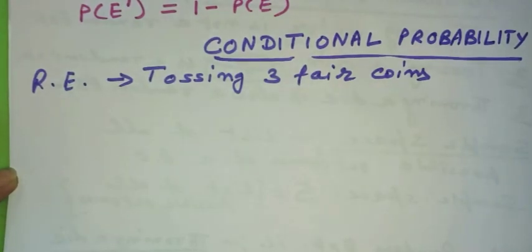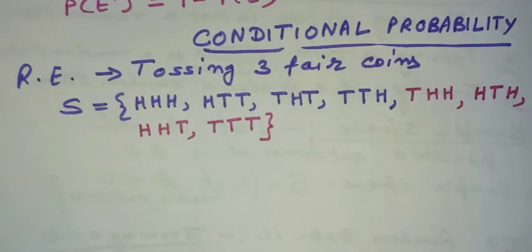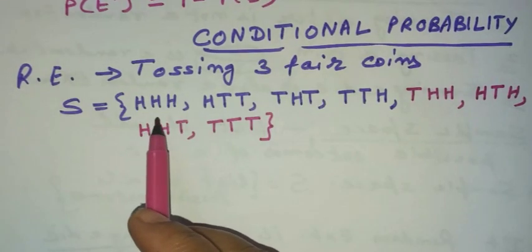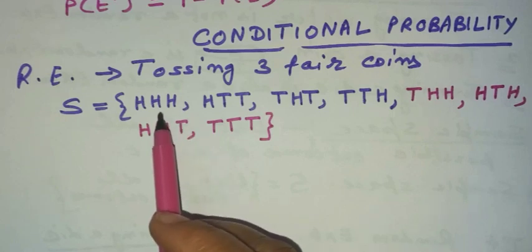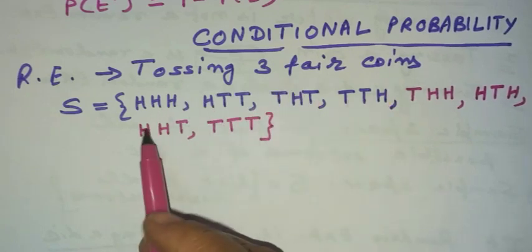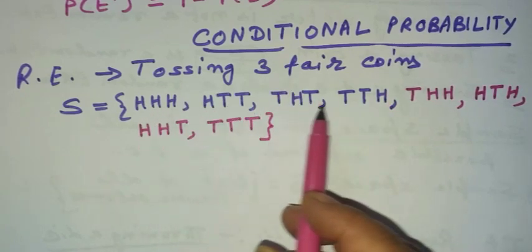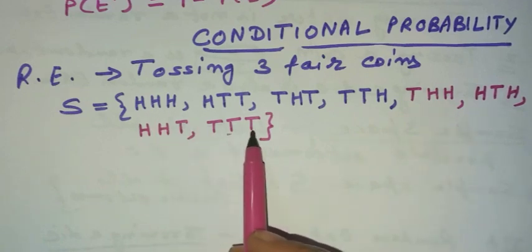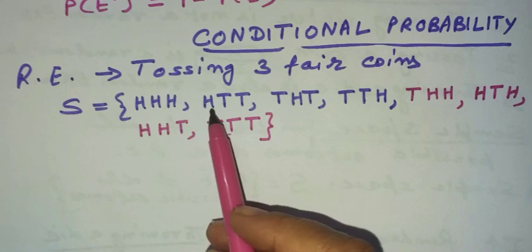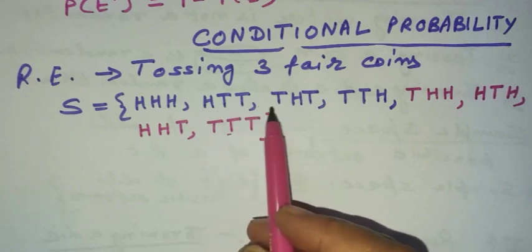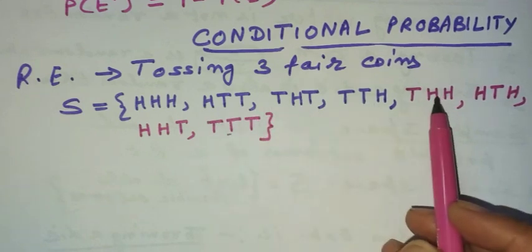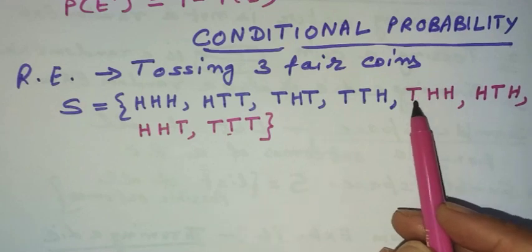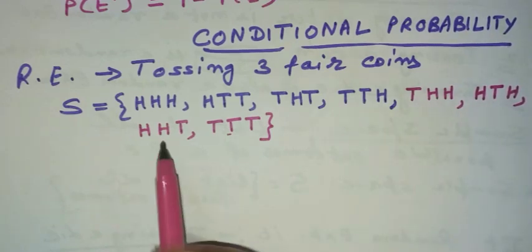Let us write the sample space. Either all the 3 will be heads, or all the 3 will be tails, or there can be 1 head and 2 tails which can permute in these 3 ways, or there can be 1 tail and 2 heads which can permute in these 3 ways.